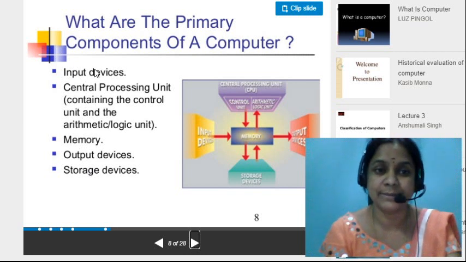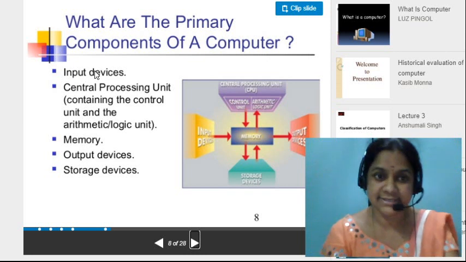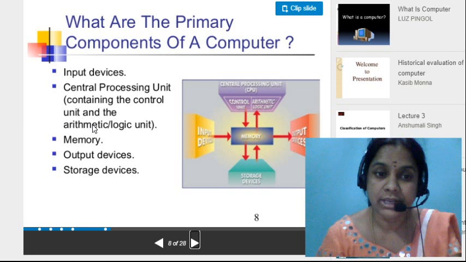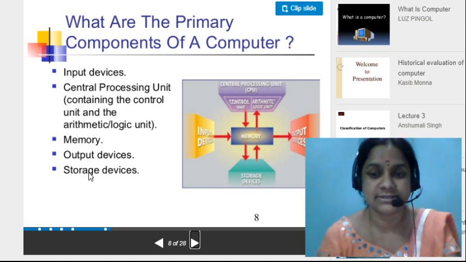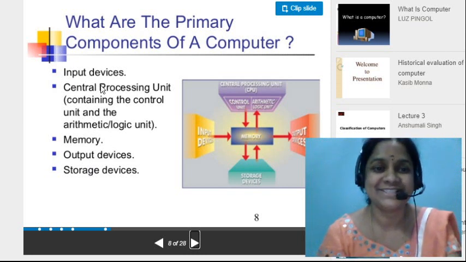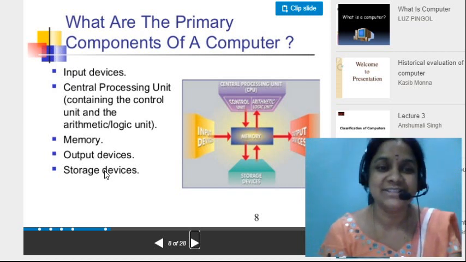Once again I am repeating here: input devices, central processing unit, memory, output devices and storage devices.